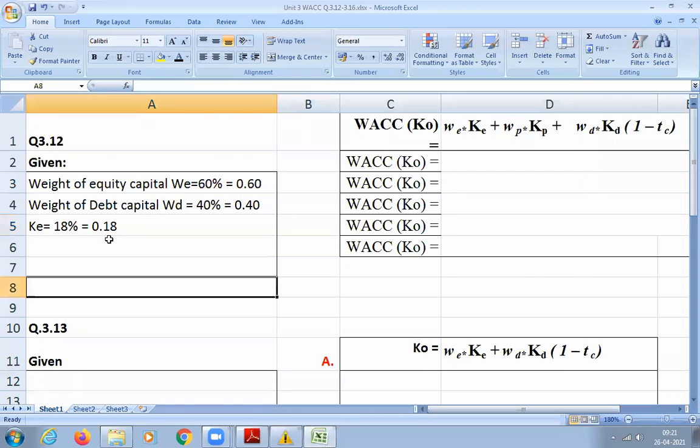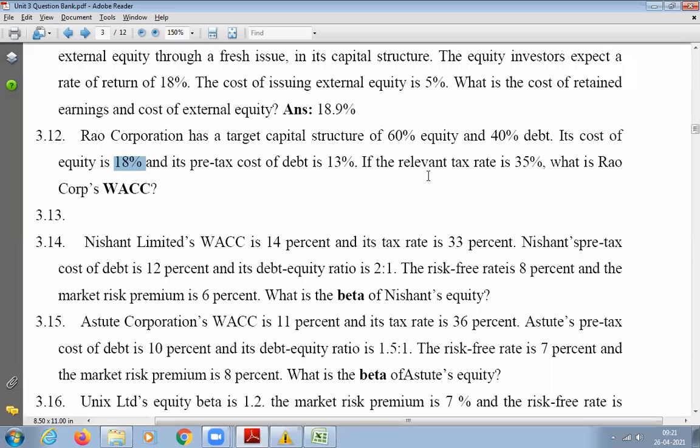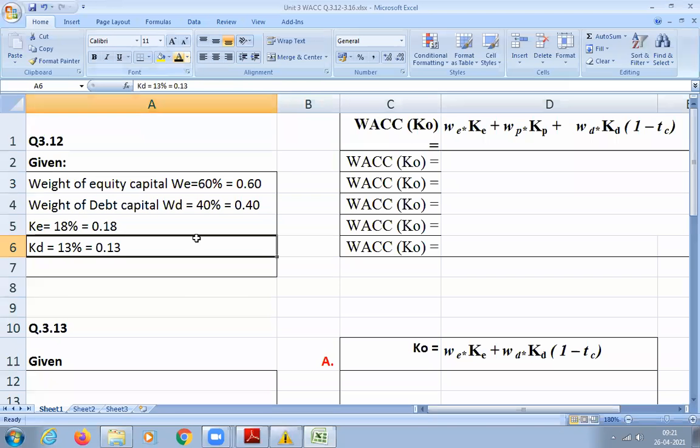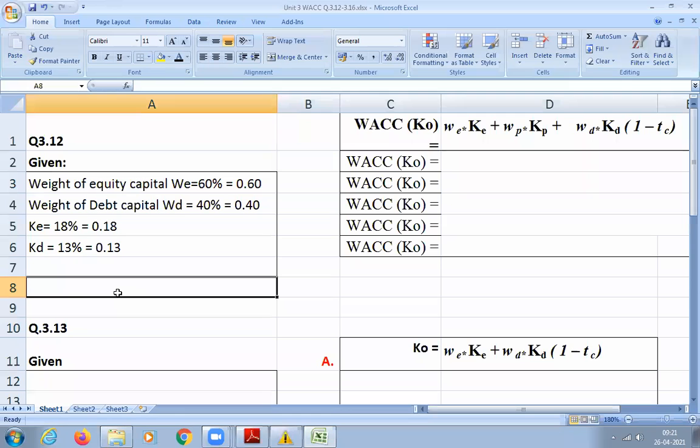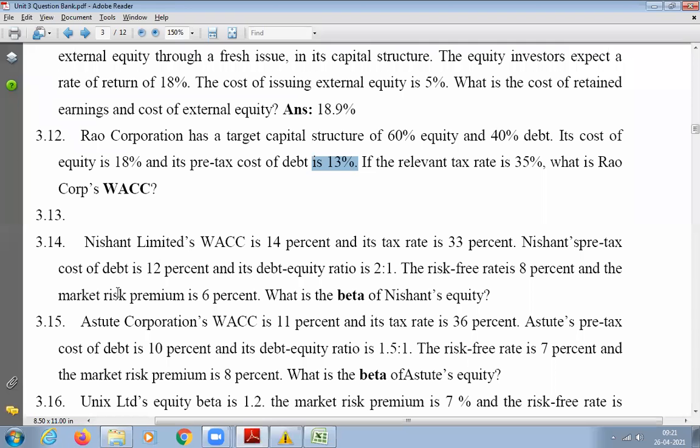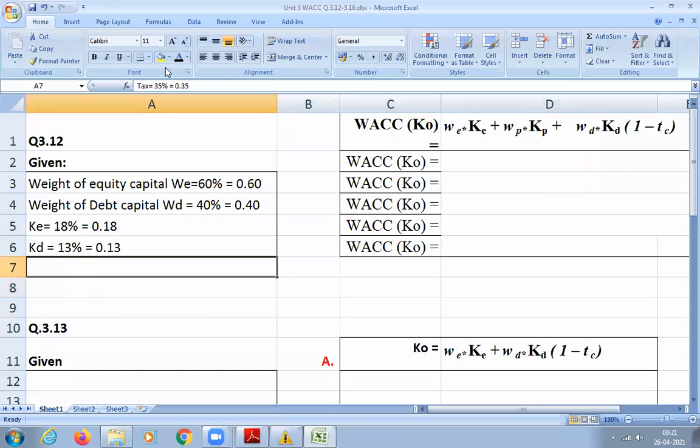Then what is cost of debt? 13%, that is nothing but 0.13 in decimal points. And then tax is 35%, that is nothing but 0.35. You understand? This is the data what he has given us.